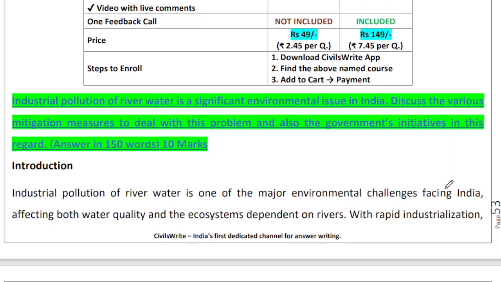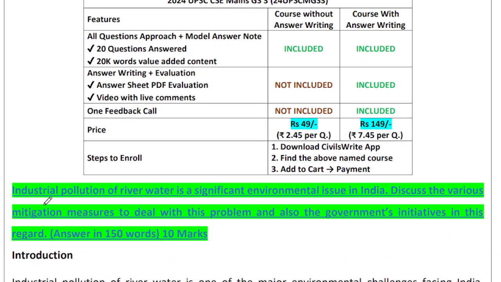Moving ahead to the next question, right? Industrial pollution of river water, that's a significant environmental issue. Discuss various mitigation measures to deal with this problem, and the government's initiatives in this regard, right?